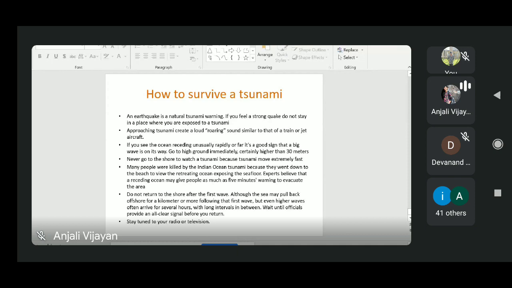Okay, so this is a small topic, so that's it. If you have some doubt, then you can ask me. Otherwise, we'll move on to another topic called flooding.